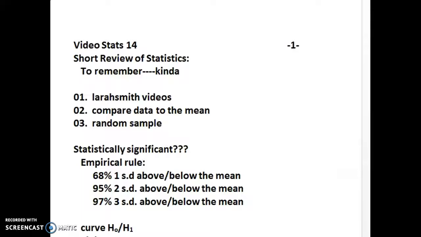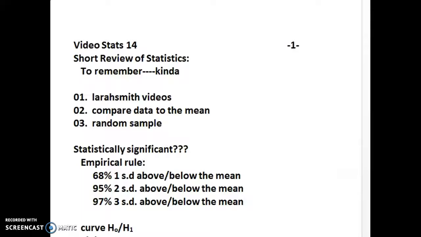Overall, remember that statistics is comparing the data to the mean. And we have a random sample. If we have a population and we want to select a sample, the random part is very important.